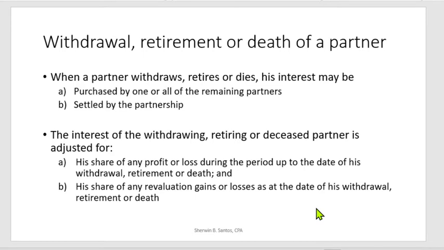Then, the revaluation gains or losses. What are these revaluation gains or losses? These are the restatement of the carrying amounts of the assets to their fair values, or the liabilities to their fair values. So before we account for the interest of the withdrawing, retiring, or deceased partner, we first compute the profit and loss up to the date of the retirement, and the revaluation gains or losses up to the date of withdrawal, retirement, or death.